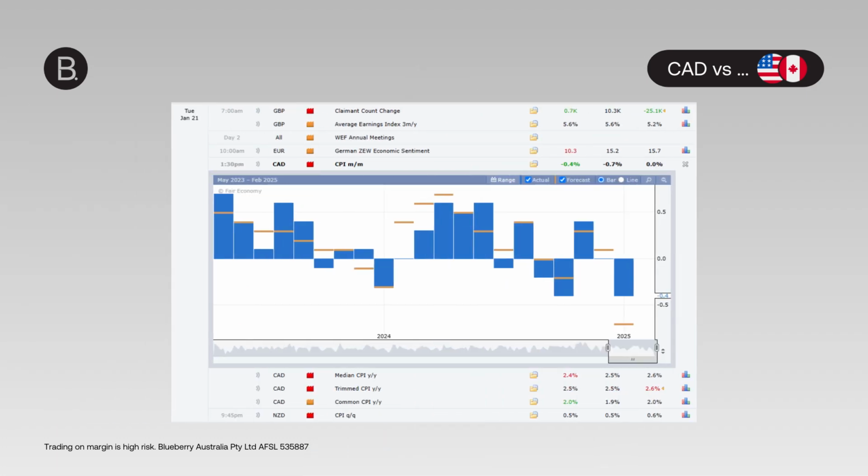Now, let's take a quick look at inflation data, which is another critical factor in CAD's movement. In December, Canadian CPI came in at -0.4% on the month, down from 0%. That's a worrying sign for inflation dynamics, as it suggests that prices are actually falling on a month-by-month basis. Even the trimmed CPI, which is a key measure used by the Bank of Canada, dropped to 2.5% year over year. And this puts inflation closer to the BOC's target range, but it also signals slowing demand in the economy.